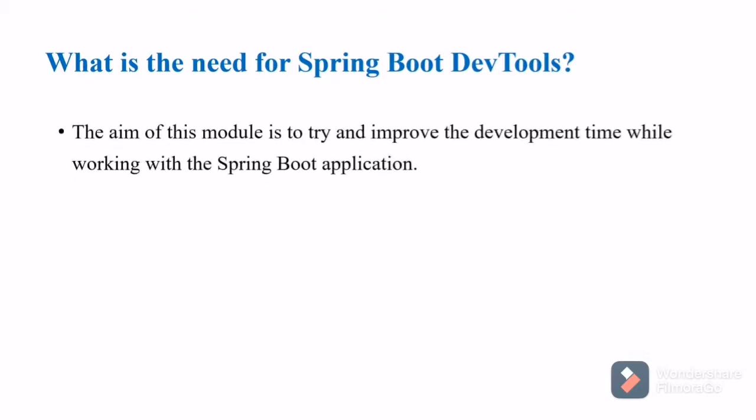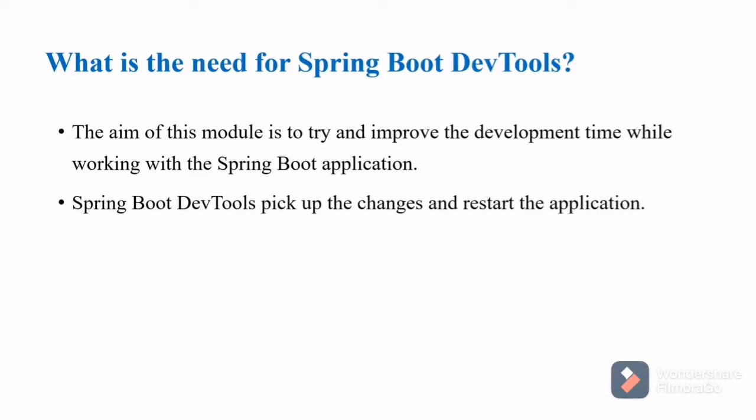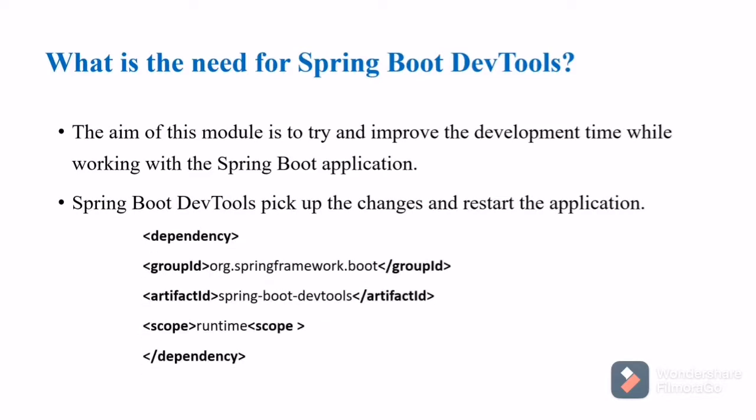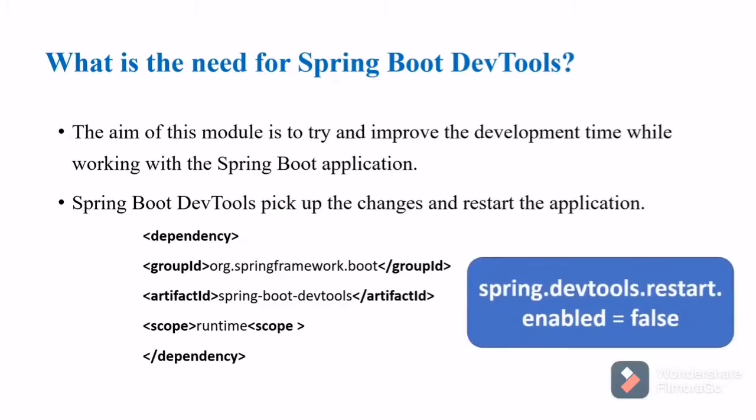The aim of this module is to improve the development time while working with a Spring Boot application. Spring Boot DevTools picks up the changes and automatically restarts the application. The dependency for that is Spring Boot DevTools, and the scope should be runtime. If you want to disable this feature, we can do that in the application.properties file by adding the property spring.devtools.restart.enabled equal to false. If you do like this, then the DevTools feature will be disabled.